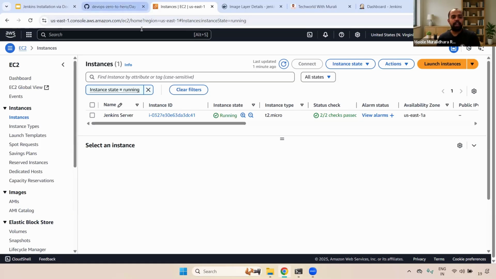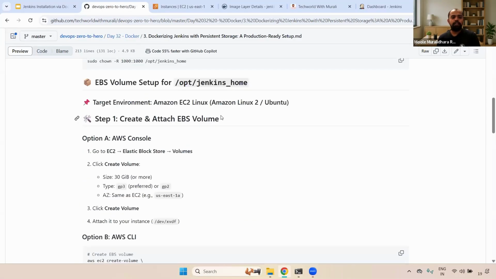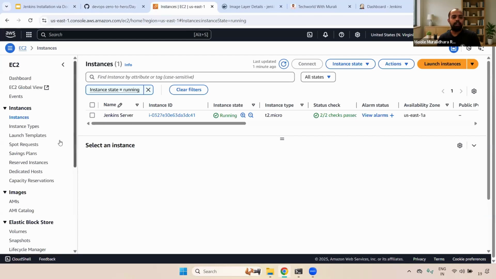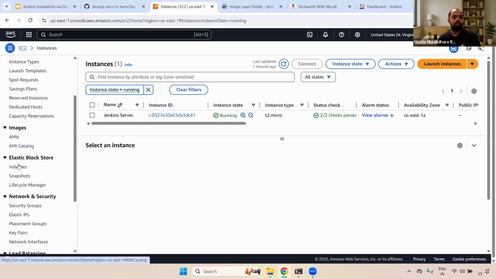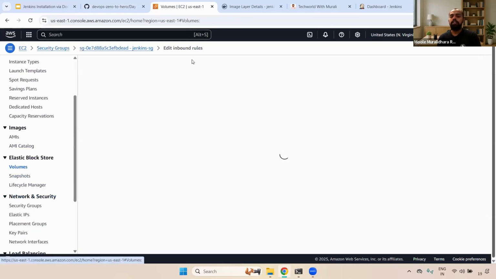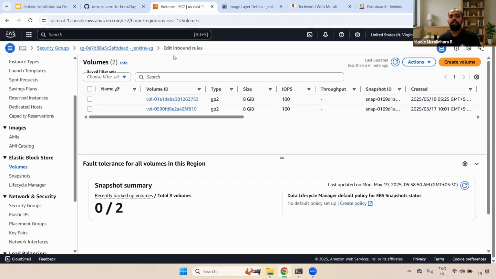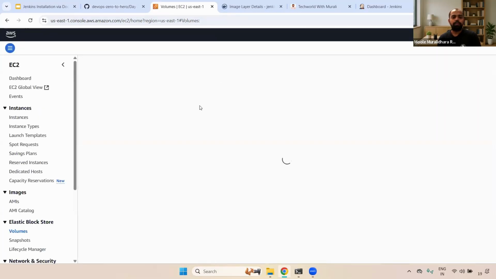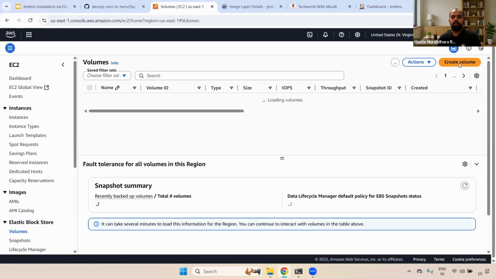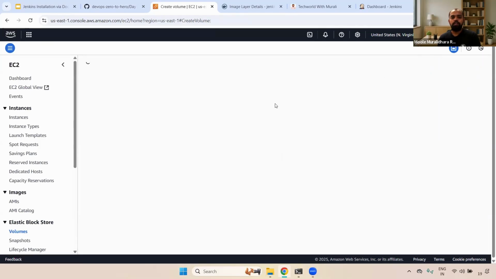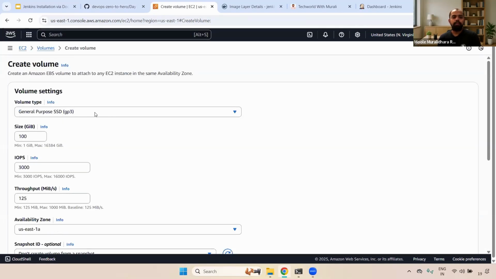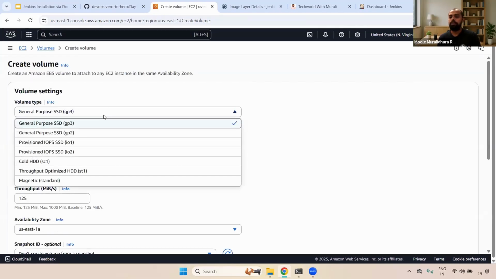So now, for that, I'm going to create the particular EBS volume. Go here, and on the left side we have Volumes. In case you are not aware of EBS volumes, please have a look at our AWS course so that you will get some idea. Wait for 1 second, I'm checking here. Now create a volume.